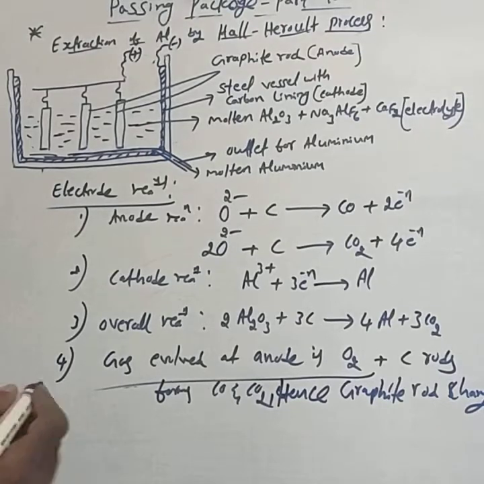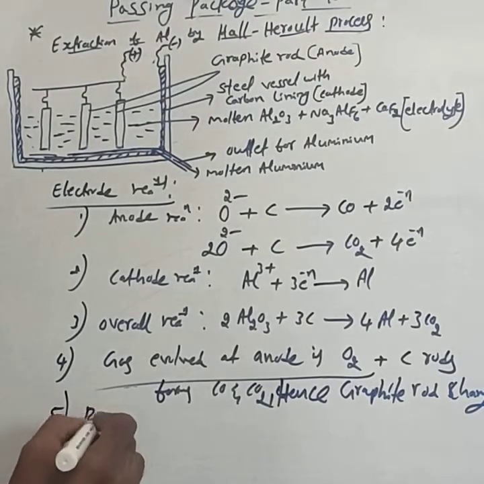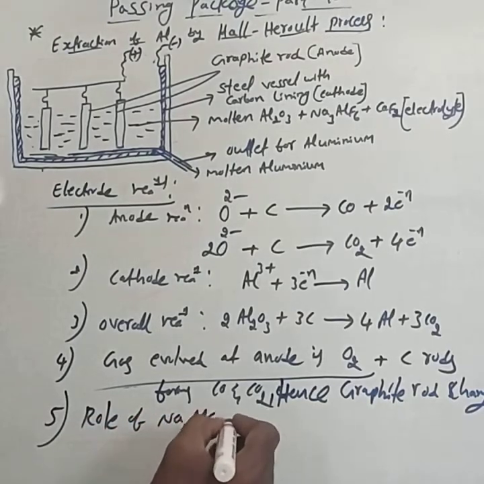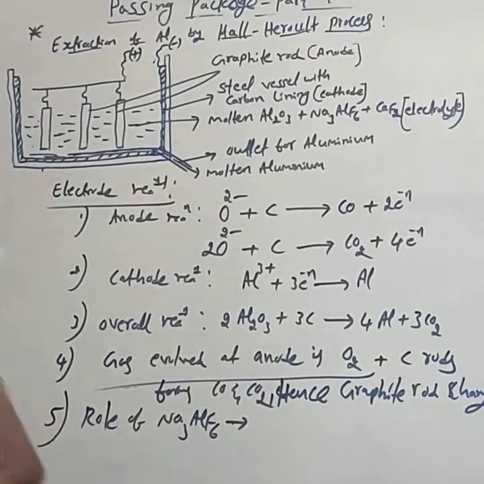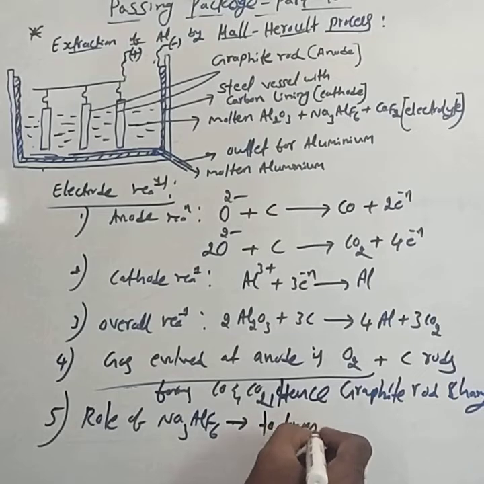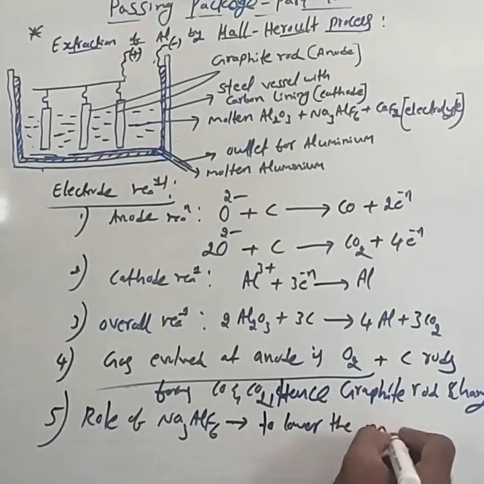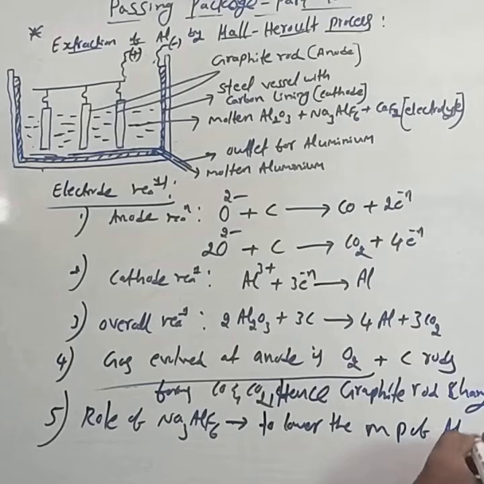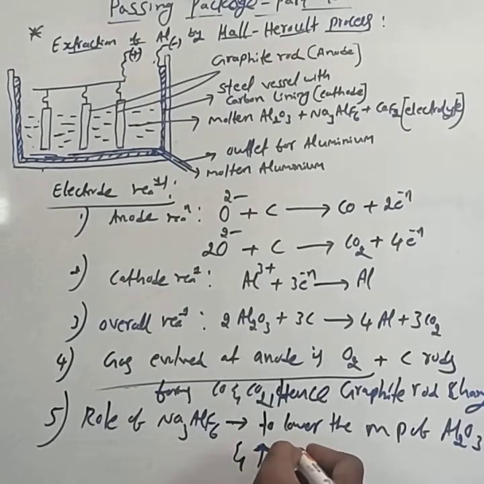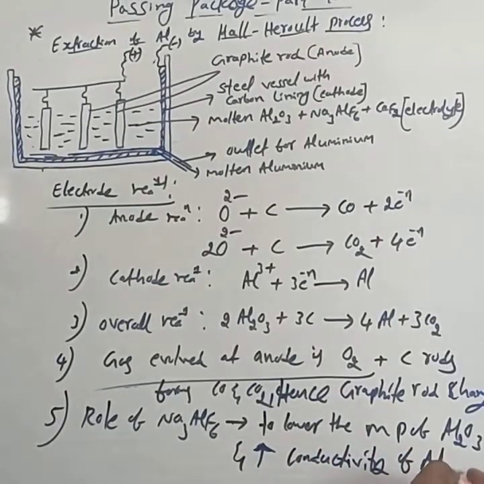This is the next question. One more question is the role of cryolite Na3AlF6. The role of cryolite is to lower the melting point of alumina and to increase the conductivity of alumina.